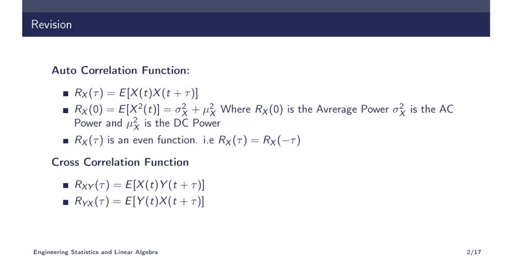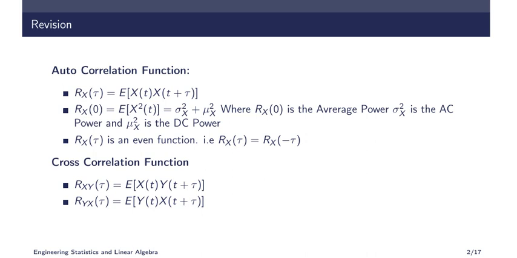So revising what we have learned in the previous classes, we have studied about autocorrelation function represented as Rx of tau. So Rx of tau is equal to expectation of x of t into x of t plus tau. So it is the product of x of t and its time shifted, tau shifted x of t, and the mean of that one. Expectation is actually finding the mean.